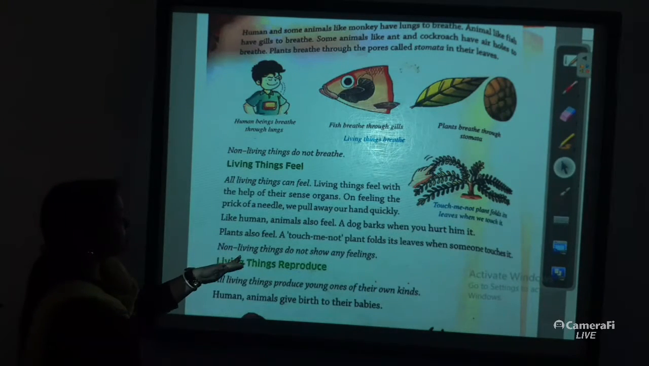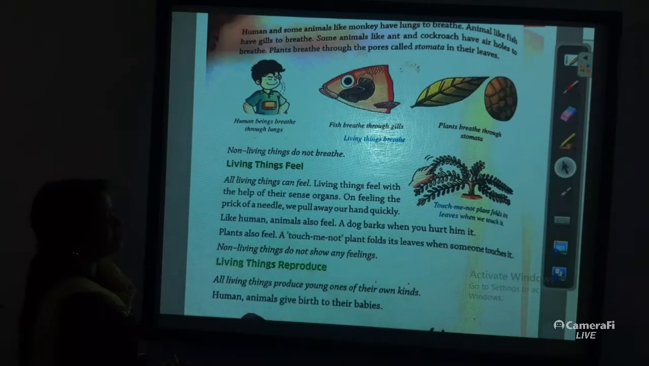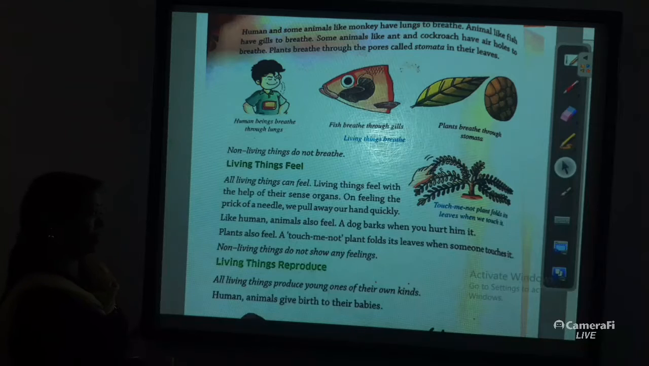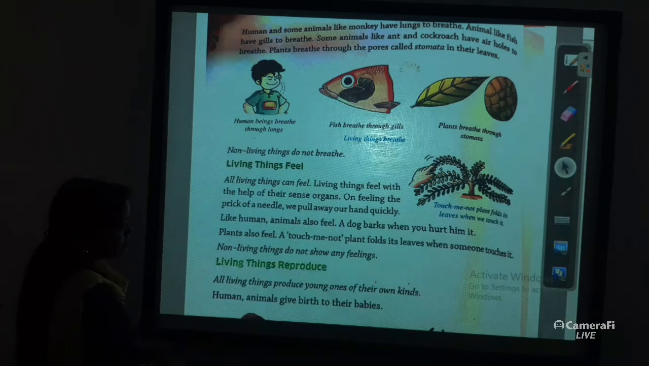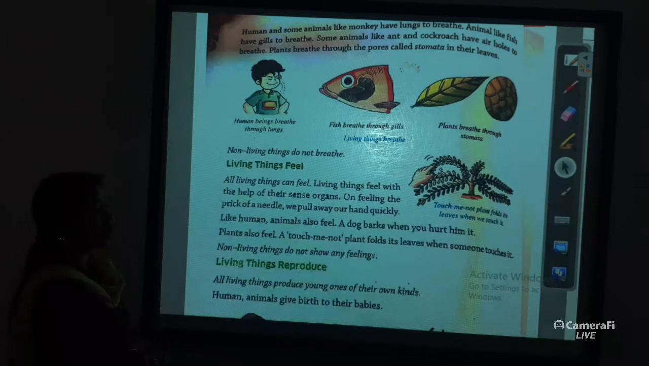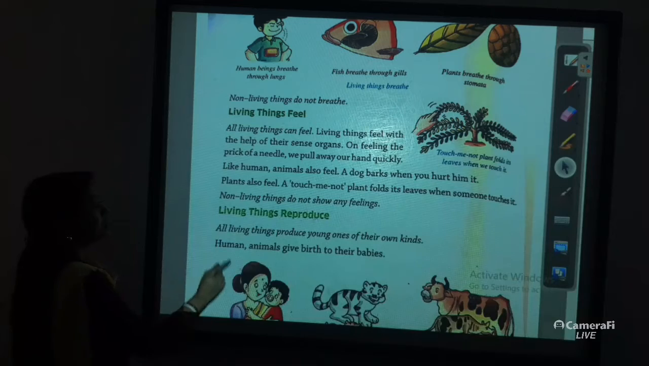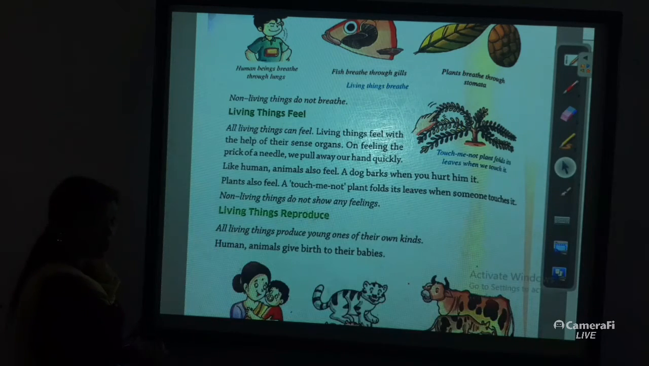Now, like humans, animals also feel. A dog barks when you hurt him. Plants also feel. As an example, here is given a touch-me-not plant. It folds its leaves when someone touches it, because the plant also can feel. And the next feature is that living things reproduce.